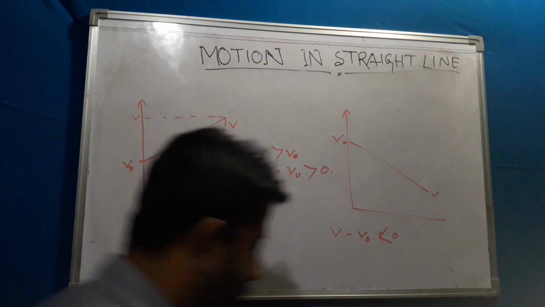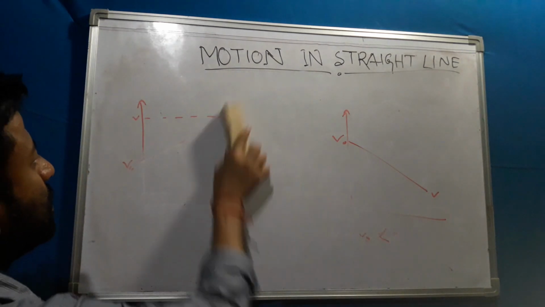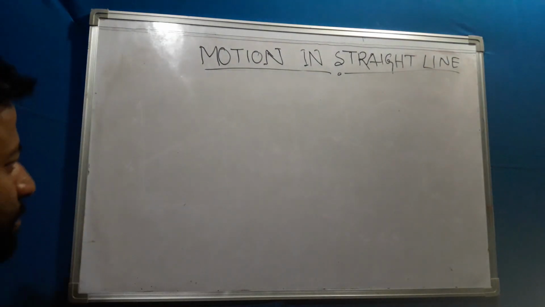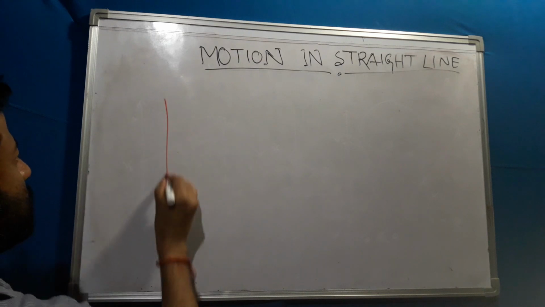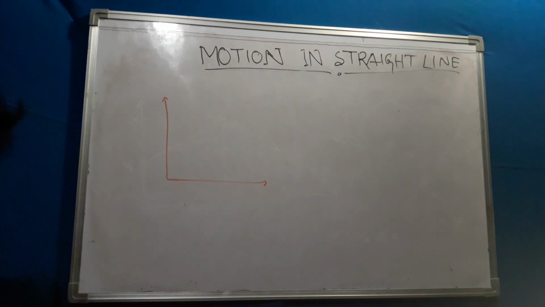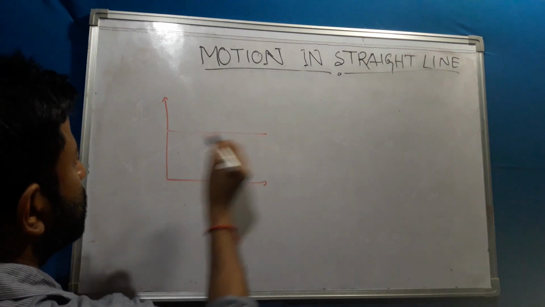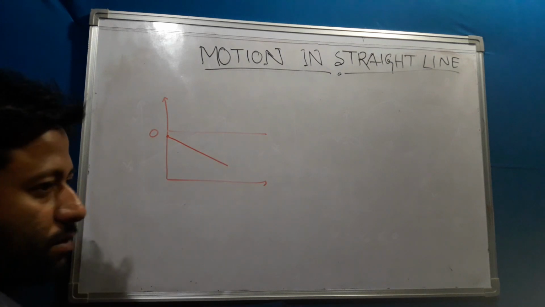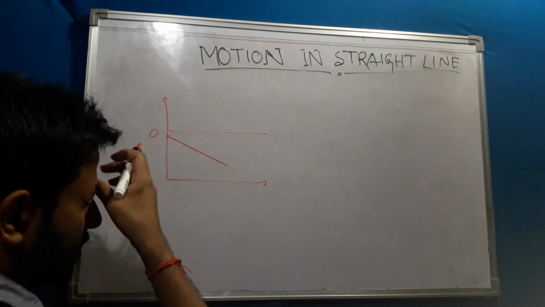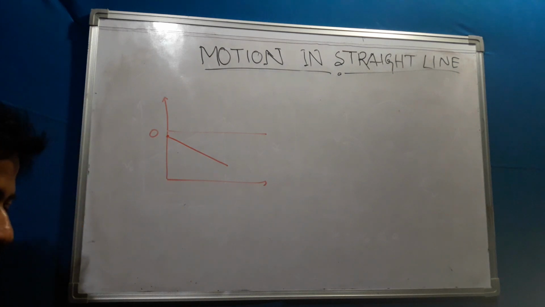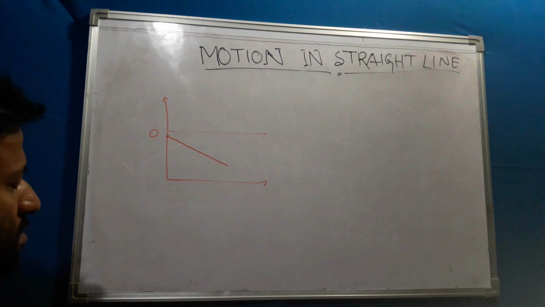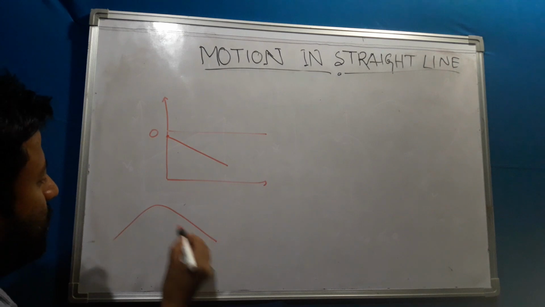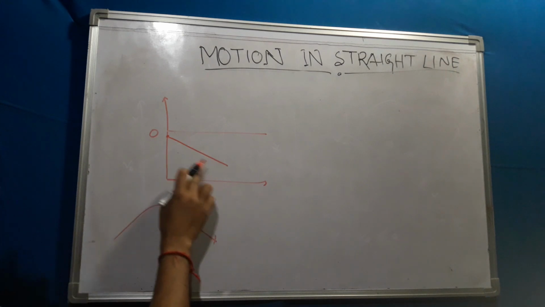Now, if an object returns to its original position, then how? Suppose the graphical representation is like that. Suppose this is my zero point. An object started here and is gradually decreasing its velocity. Suppose I can say a car is picking up speed, then is gradually decreasing its velocity. Such kind of velocity is this one.